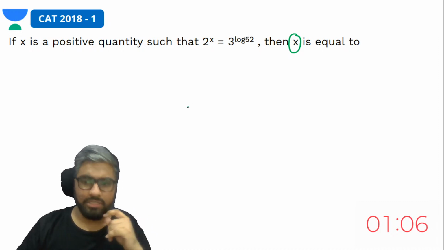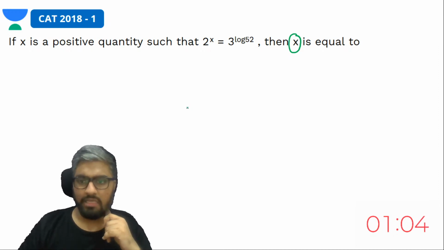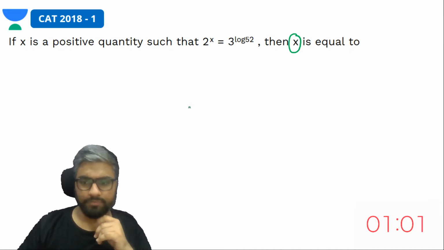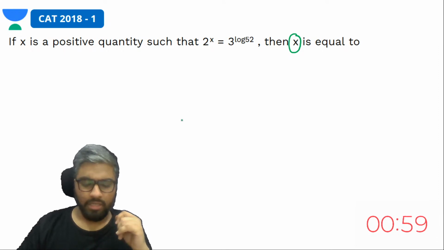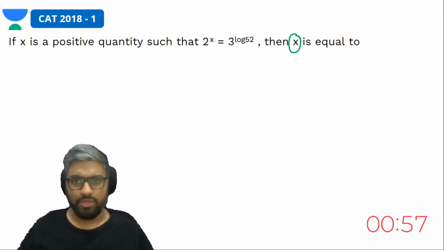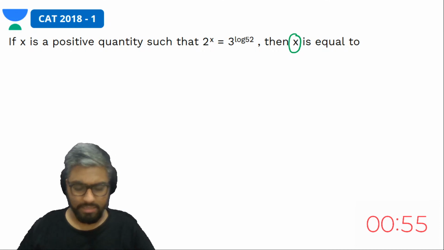यहाँ पे आंसर चॉइसेस नहीं है. चलो कोई बात नहीं. Answer choices we missed out. I'll tell you what the answer choices were.